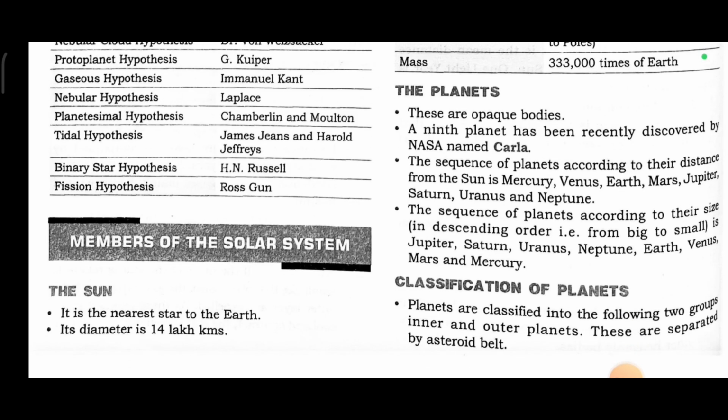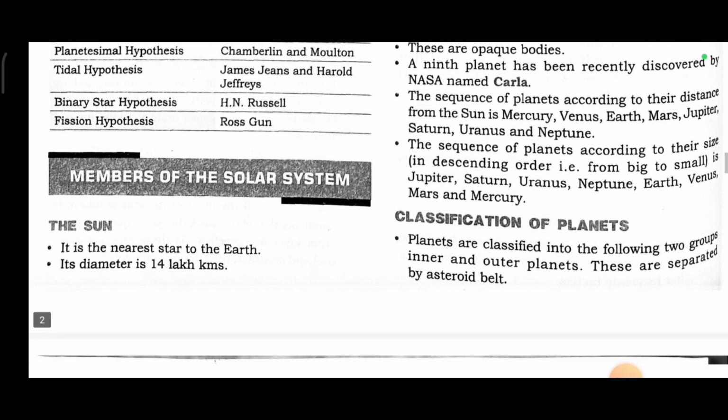The planets. These are active bodies. A ninth planet has been recently discovered by NASA named Charla. The sequence of planets according to the distance from the Sun is Mercury, Venus, Earth, Mars, Jupiter, Saturn, Uranus, and Neptune. The sequence of planets according to size in descending order, from big to small, is Jupiter, Saturn, Uranus, Neptune, Earth, Venus, Mars, and Mercury.